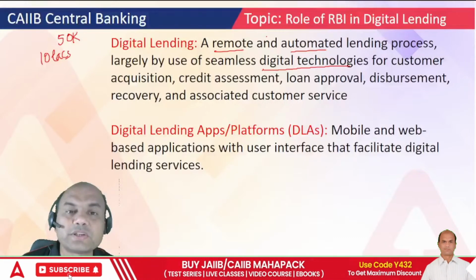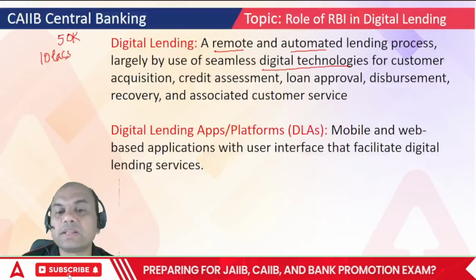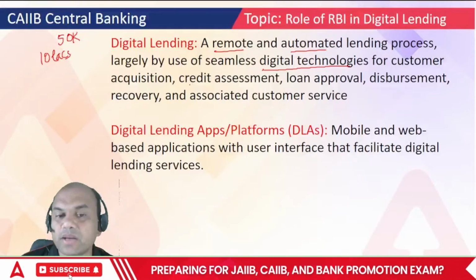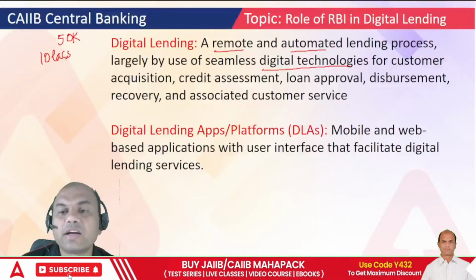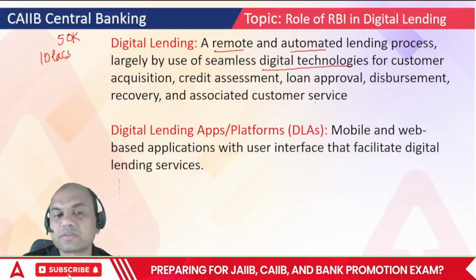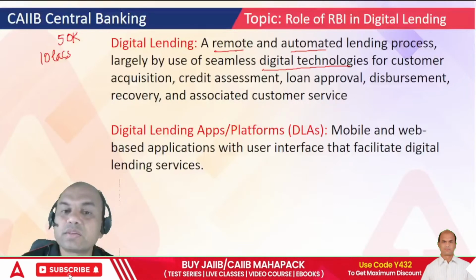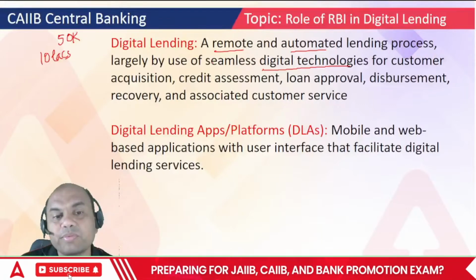No face-to-face interaction. Okay, so largely using seamless digital technologies for customer acquisition, credit assessment, loan approval, disbursement, recovery and associated customer service. So digital lending means everything is digital. It includes acquiring the customer, that is also done through phone call.